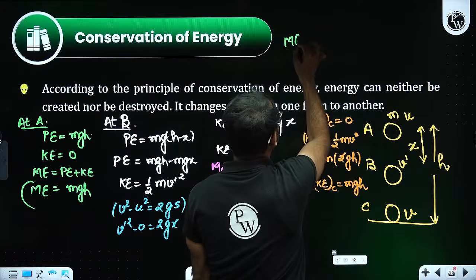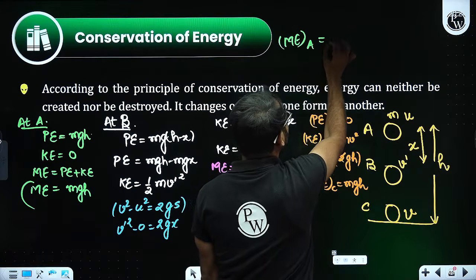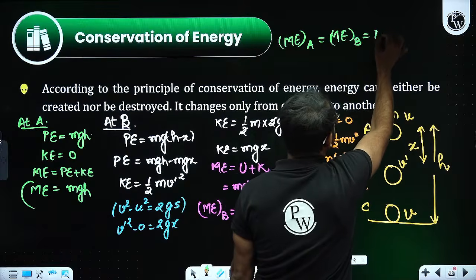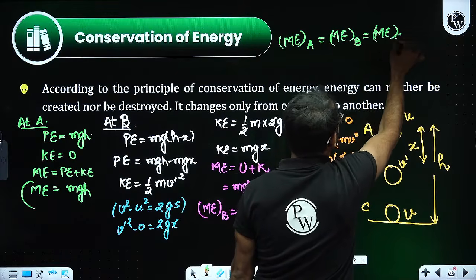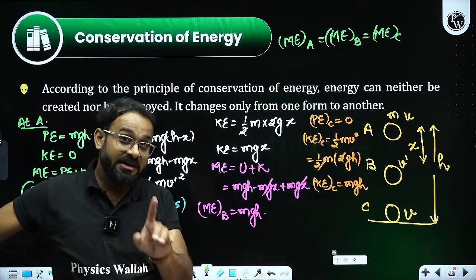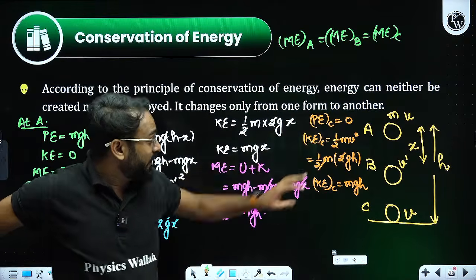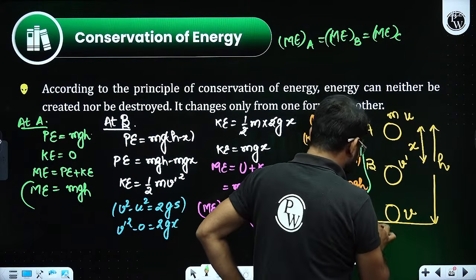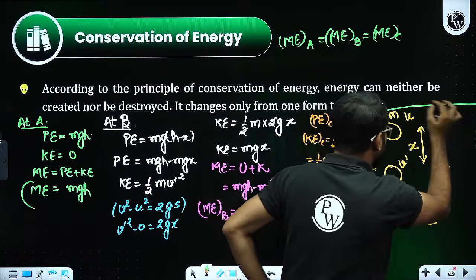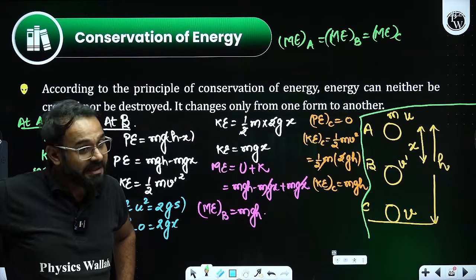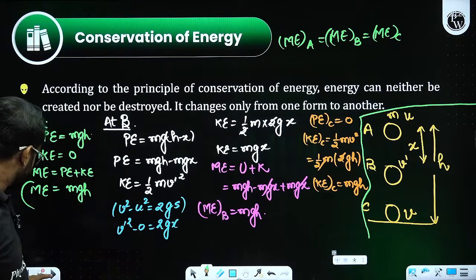The overall observation from here is that mechanical energy at point A is equal to mechanical energy at point B, and that is equal to mechanical energy at point C. Mechanical energy will remain the same at all points, even if it is moving from position A to B or B to C. At every point, it is going to be mgh. Fine.